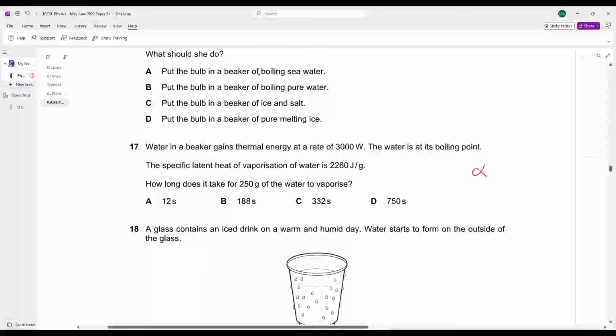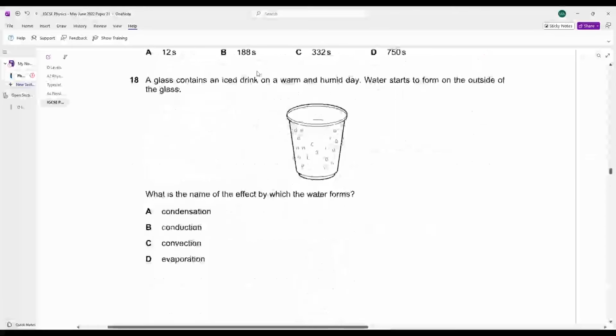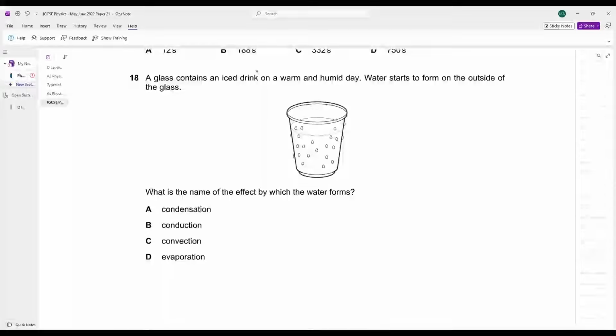Latent heat of vaporization is also not in your syllabus, exclude these. A glass contains an ice drink on a warm and humid day.